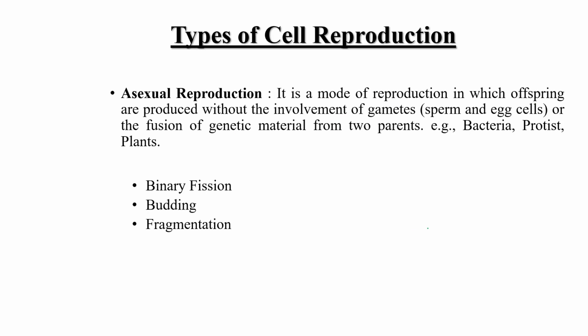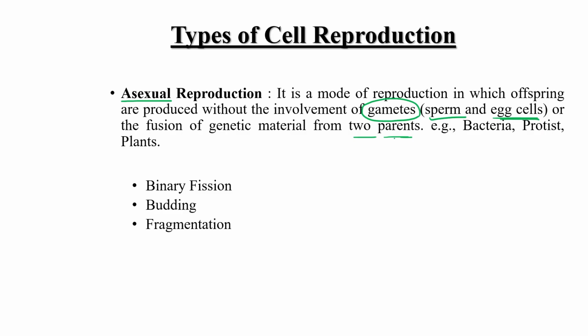Okay, so now let's discuss different types of cell reproduction. First is asexual reproduction. It is a mode of reproduction in which offspring are produced without the involvement of gametes. Gametes means sperm and egg cells, right? Or fusion of the genetic material from two parents.